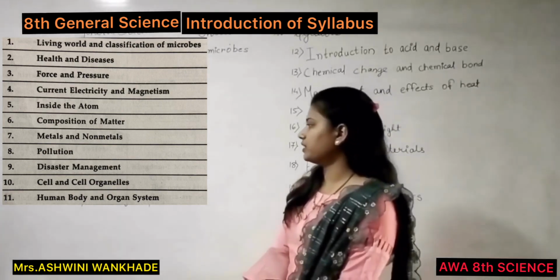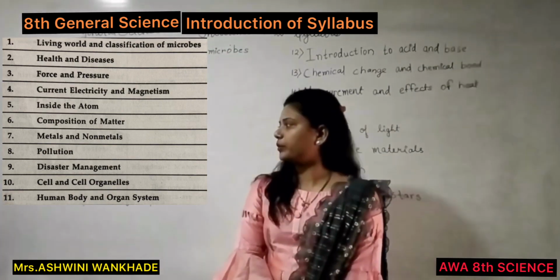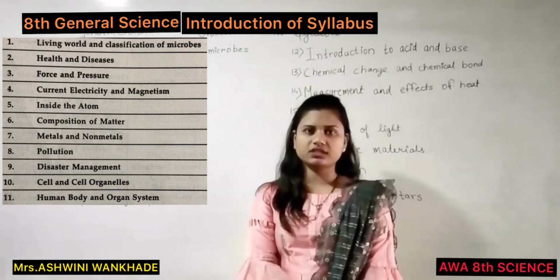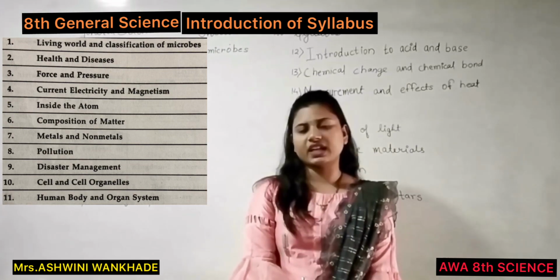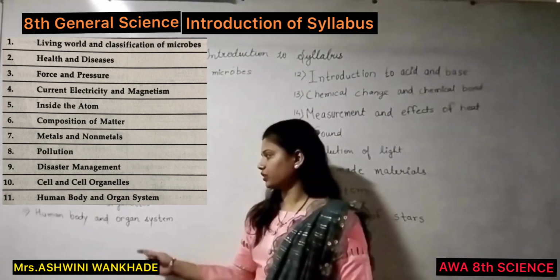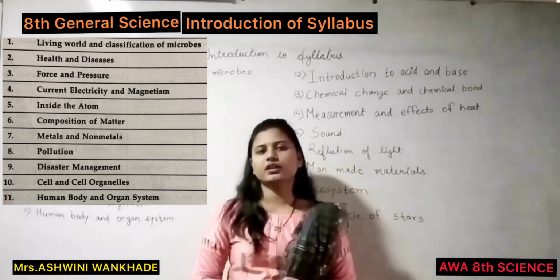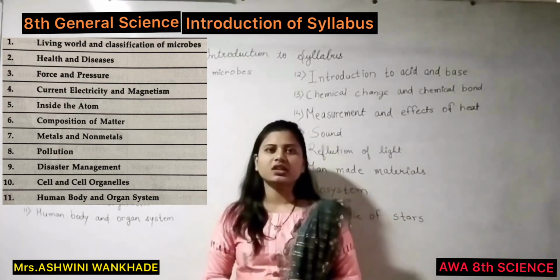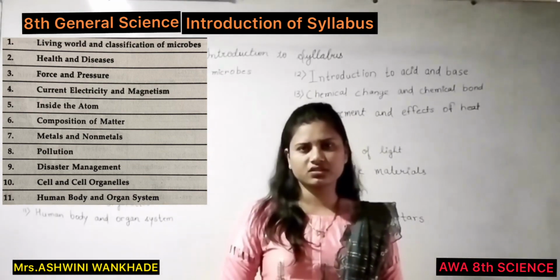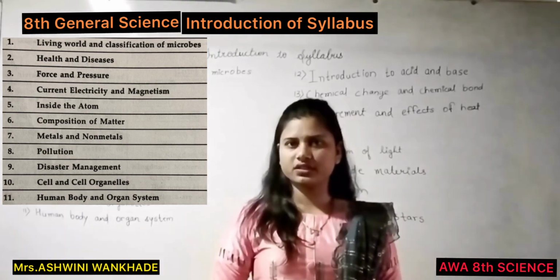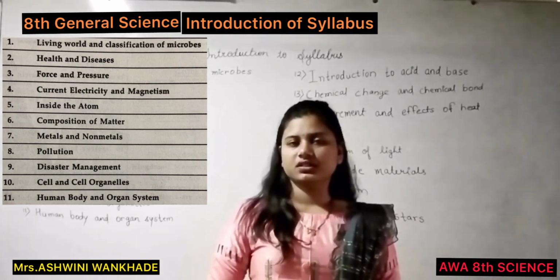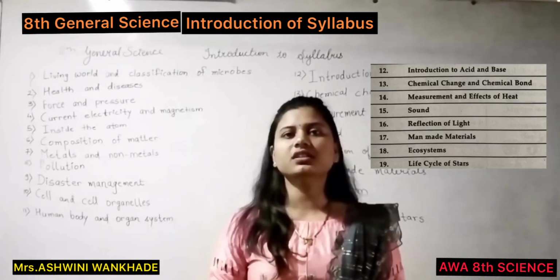Then our next chapter is Cell and Cell Organelles. In this chapter we are going to study plant cells and animal cells, afterwards the nucleus, then endoplasmic reticulum, then Golgi complex, then chloroplast. Next chapter is Human Body and Organ System. In this chapter we are going to study external respiration, internal respiration, then the human respiratory system, their function and structure, afterwards the blood circulatory system, in which we are going to study the human heart and blood vessels, their function and structures, and lastly the human blood groups.